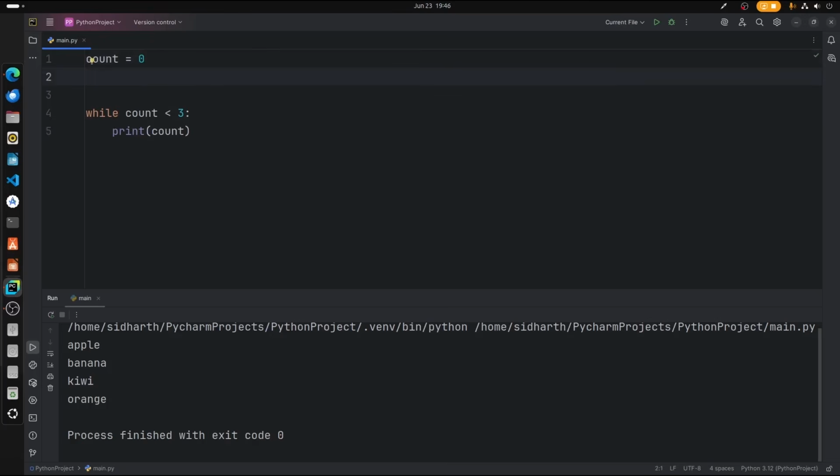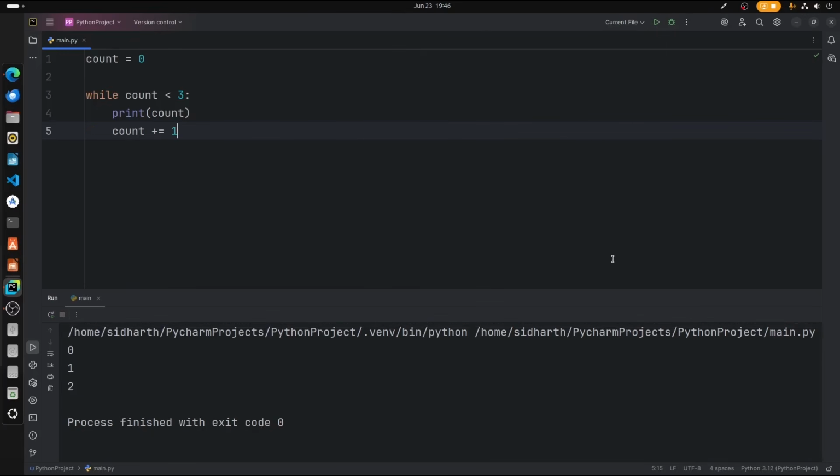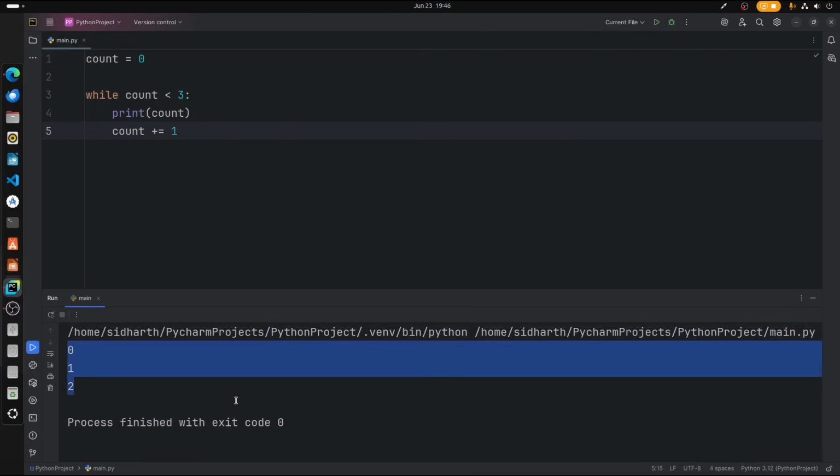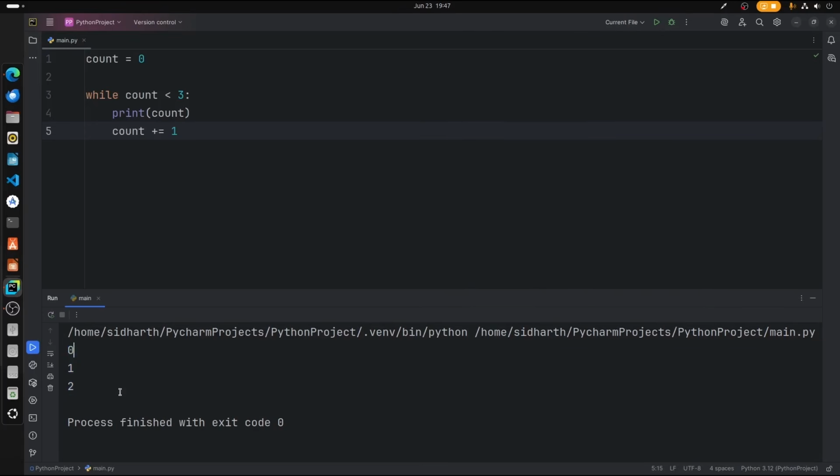We're going to type count plus 1, which means we're going to add 1 to each of this count. Let's do that. If I just click on run, we can see 0 to 2.